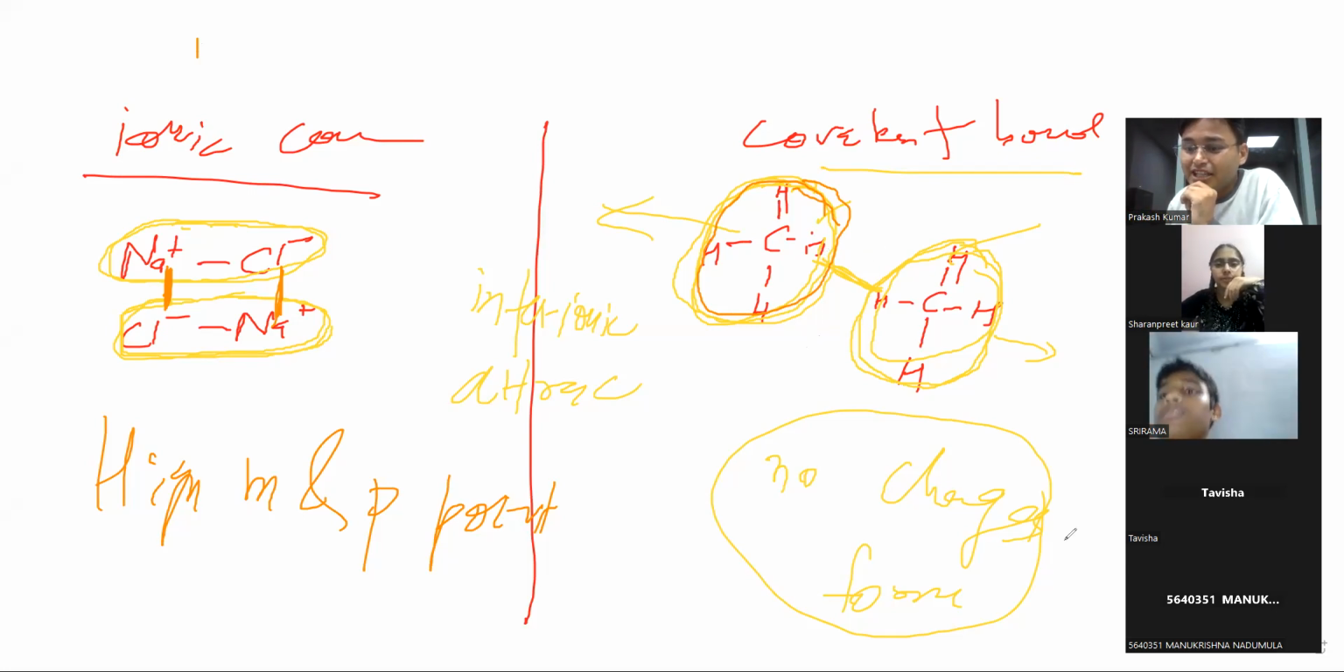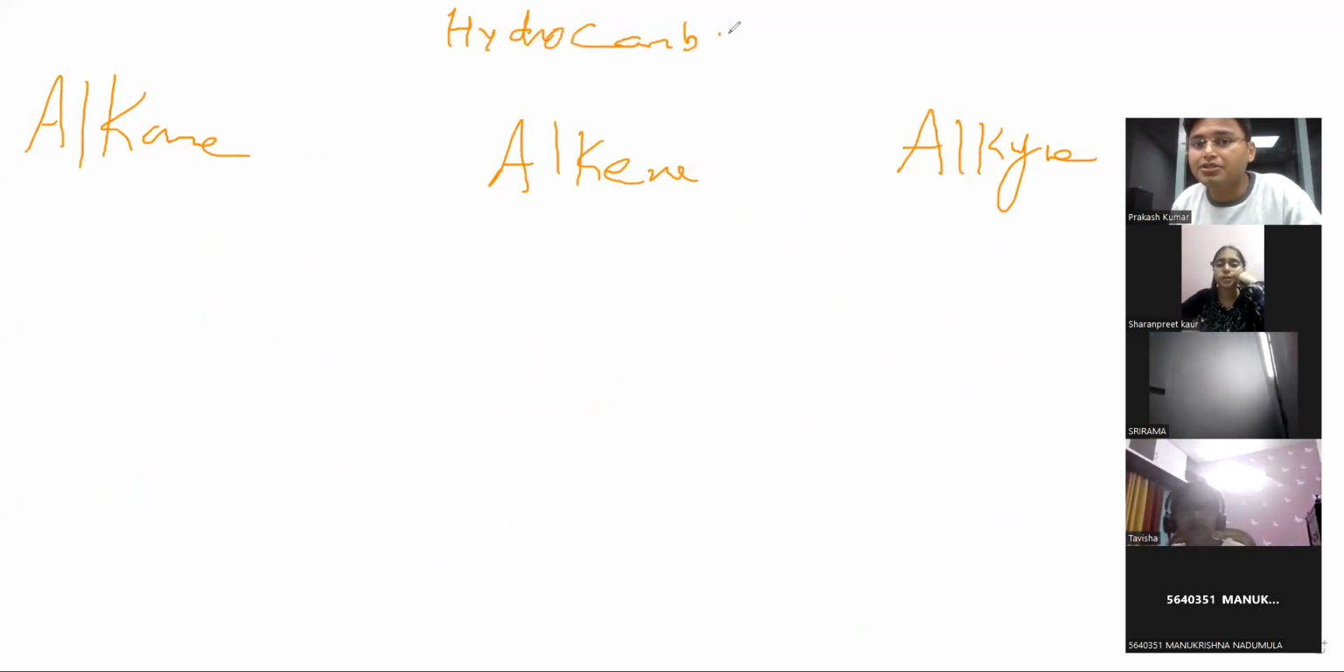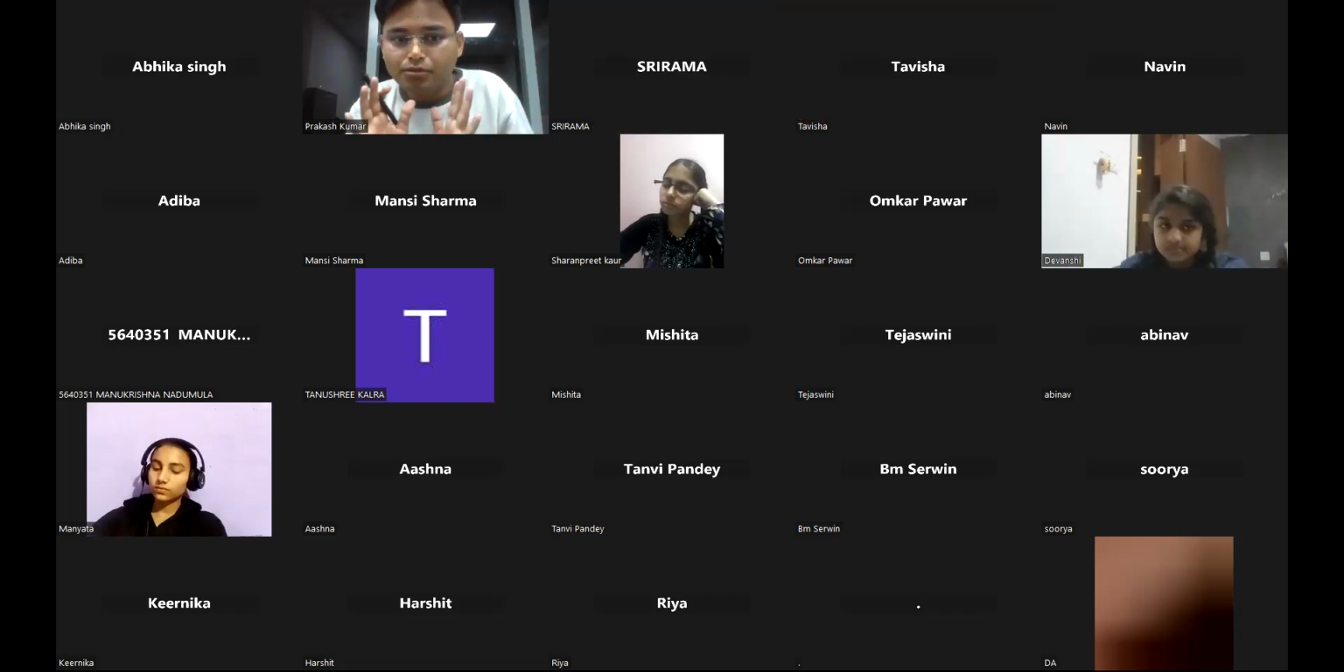Yes, sir. Okay. Now come to the point directly. All of you, alkene and alkyne. What type of compounds are they? They are hydrocarbons.